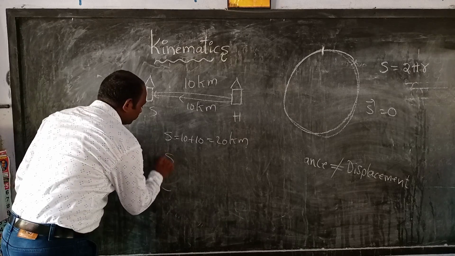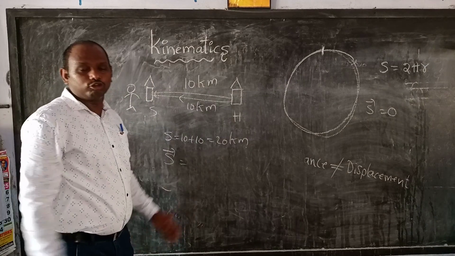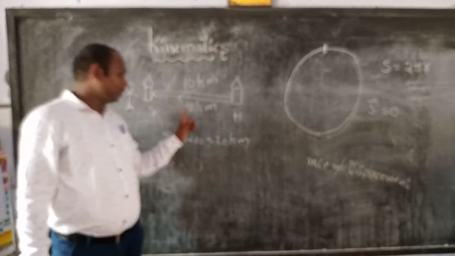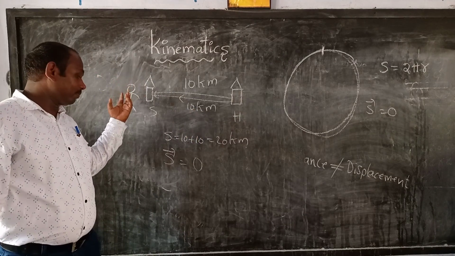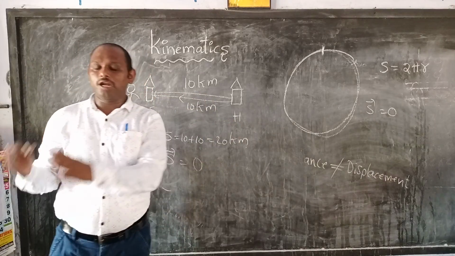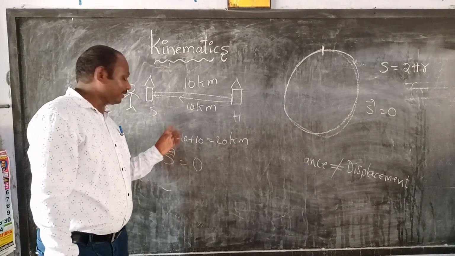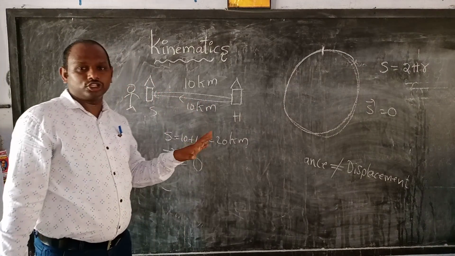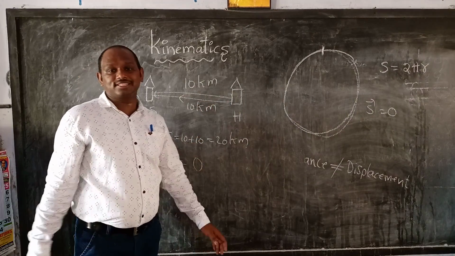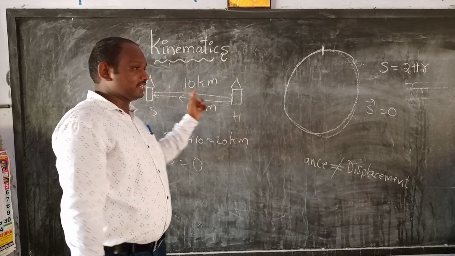But what about displacement? Displacement is nothing but the initial point and the final point, and both will be the same. So displacement will be zero. In this case displacement is zero, but distance is not equal to zero. It is 10 plus 10, 20 kilometers, but displacement is zero. I hope all of you understood distance and displacement.